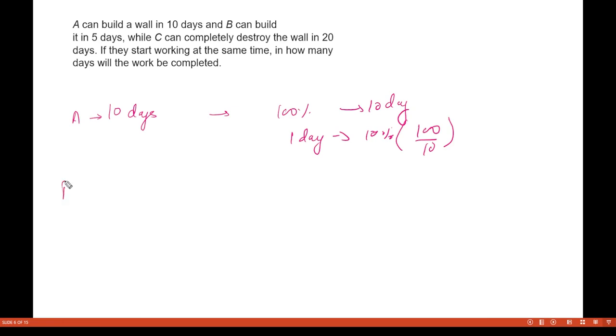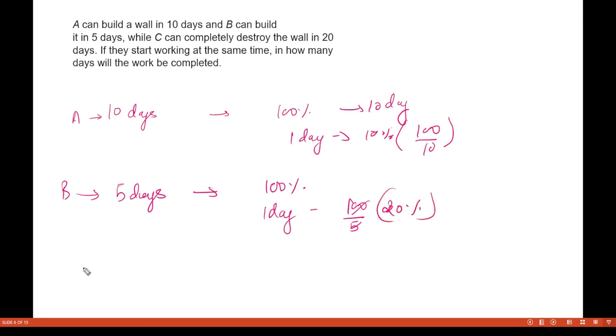Similarly, this B can do the entire work in 5 days. So 100% work is done in 5 days. So in one day how much work is done? I'll divide 100 divided by 5. So that is 20% of the work daily this person B is doing.